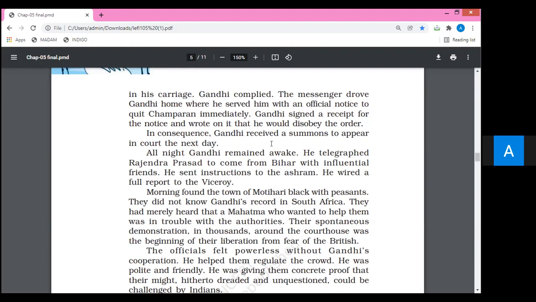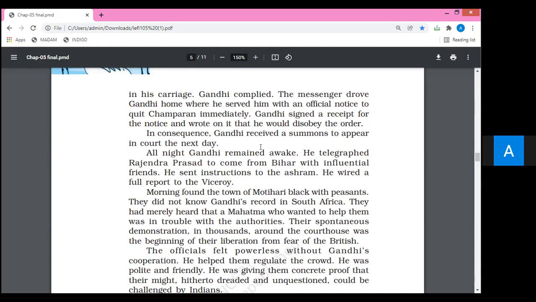That was the consequence of Gandhiji's rejection, because he had bluntly refused to leave Champaran. So he was called to court the next day for explanation. It's very clear, there is no doubt that summons means court order.